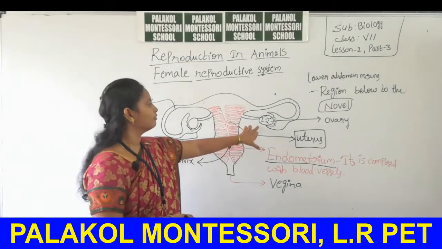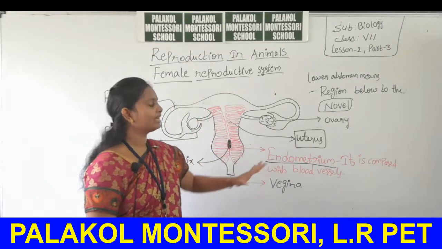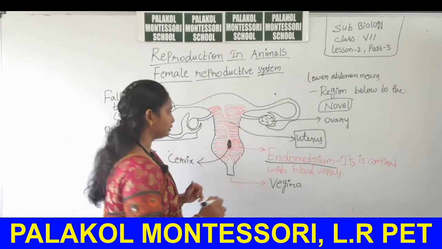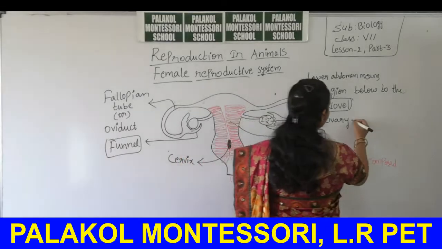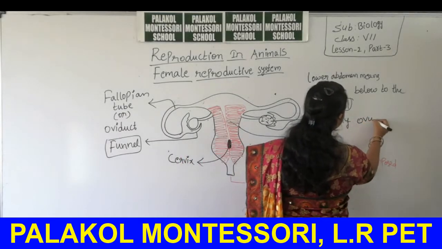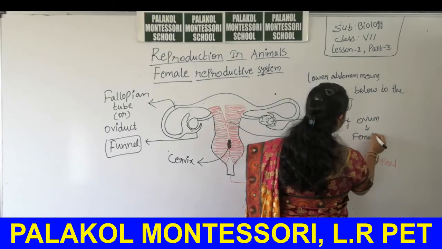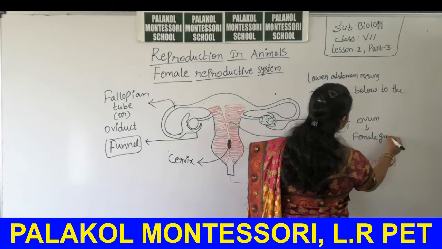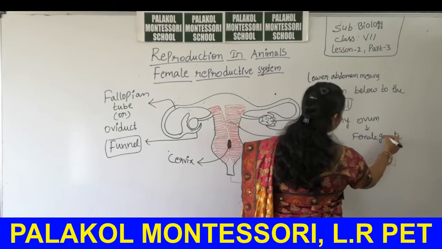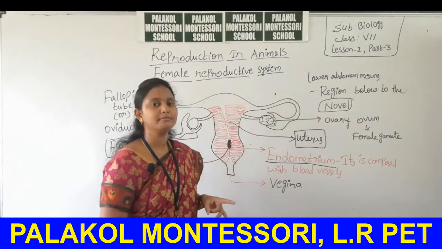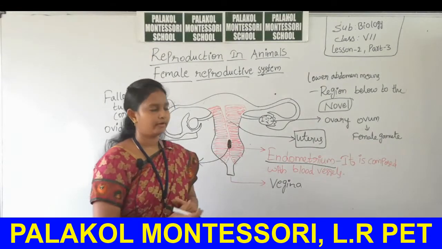So, the ovary plays the main key role. Here, the ovary produces a female gamete, that is the ovum. The ovum is called the female gamete. This female gamete is released every month by one ovary.